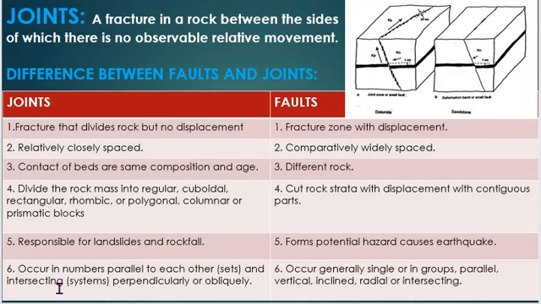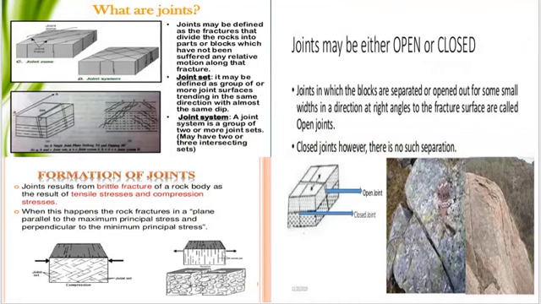Joints occur in numbers parallel to each other, that is sets, and intersecting, that is systems, perpendicularly or obliquely, but faults generally occur singly or in groups, parallel, vertical, inclined, radial or intersecting. So, joints are a rupture deformation but differ from faults in not being accompanied by dislocation of blocks of rocks. However, there may be slight displacement at right angles that produces an open fracture.